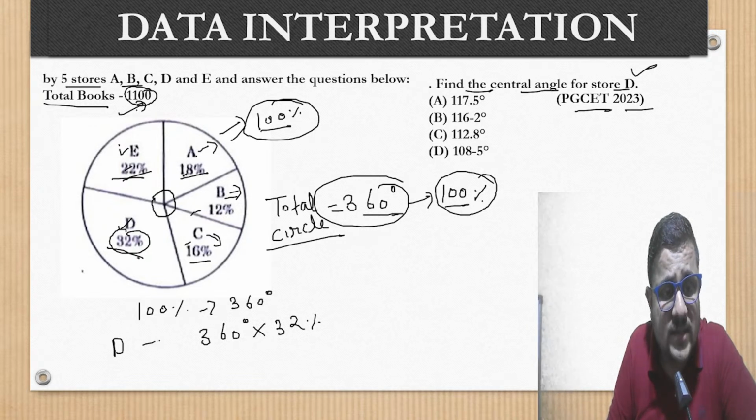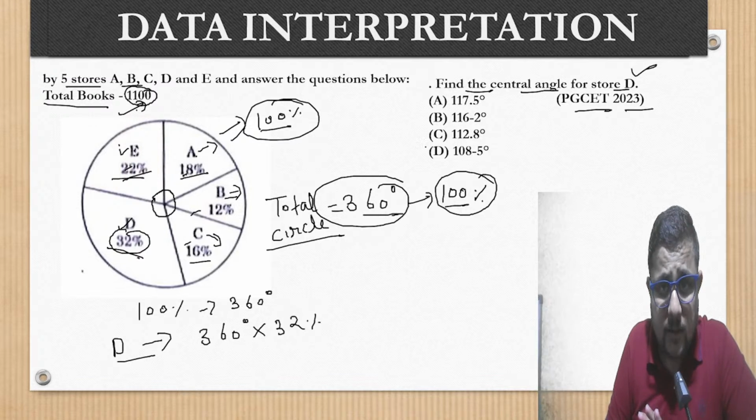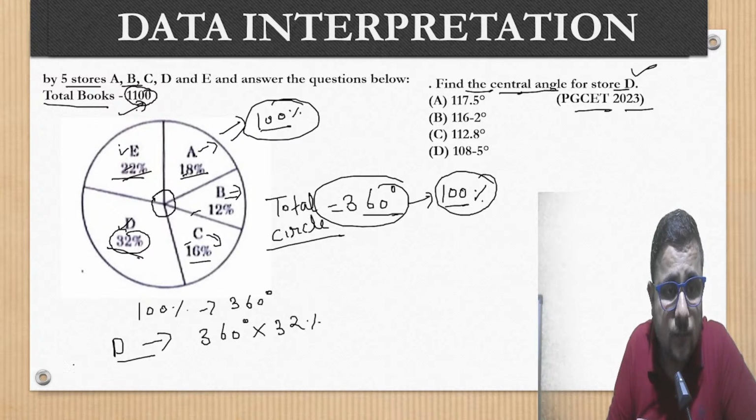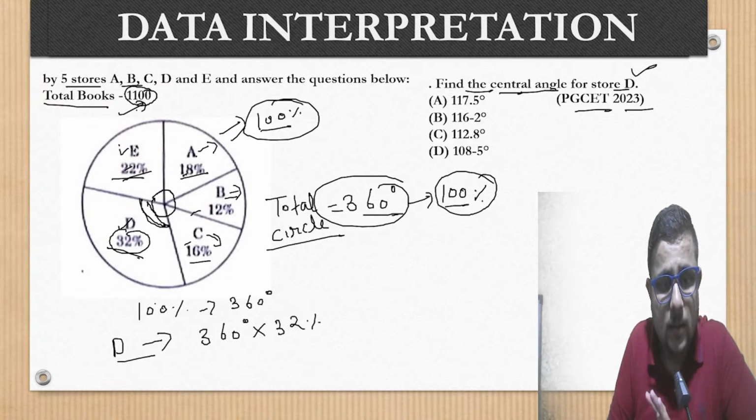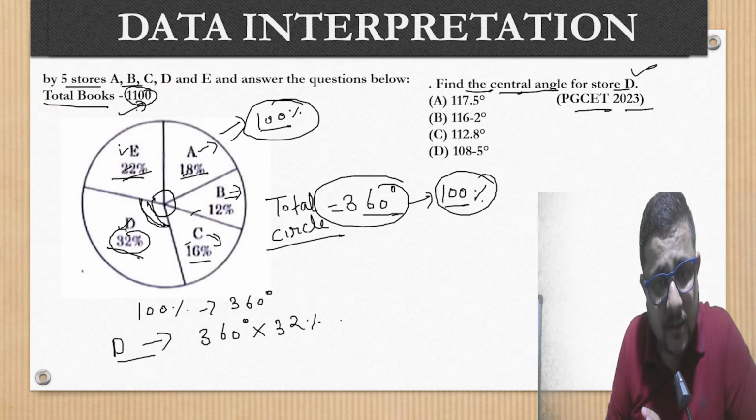Okay, we are talking about store D. Right? So what we need to find out? The central angle of store D. So this value. Actually they are asking you this value, this angle. So 360 degree multiply 32%.